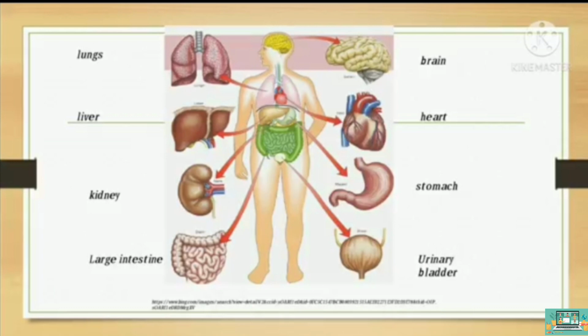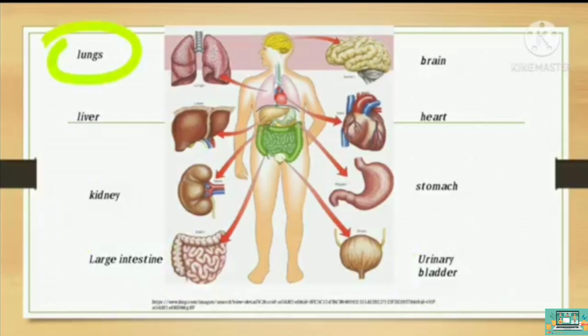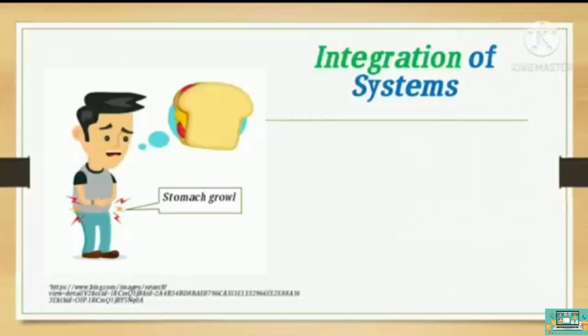Your organs of excretion like the large intestine, kidneys, and urinary bladder dispose of all food not absorbed by the body and any food that the digestive system could not break down. And also the respiratory system removes carbon dioxide, a waste product of cell metabolism. Here is the illustration of how the organ systems work.